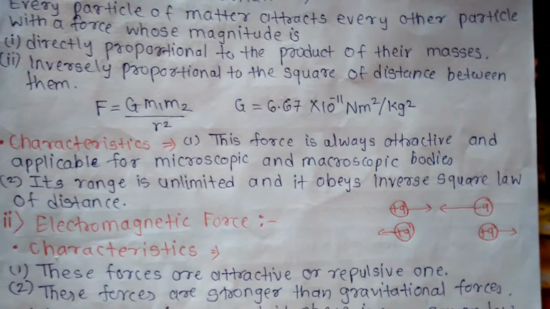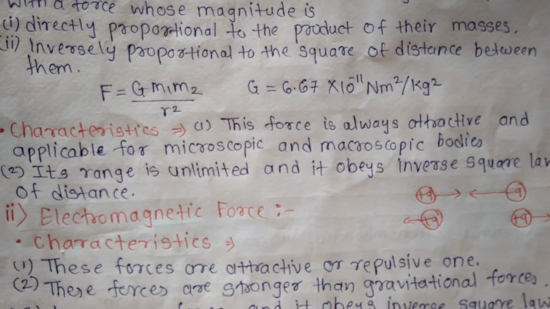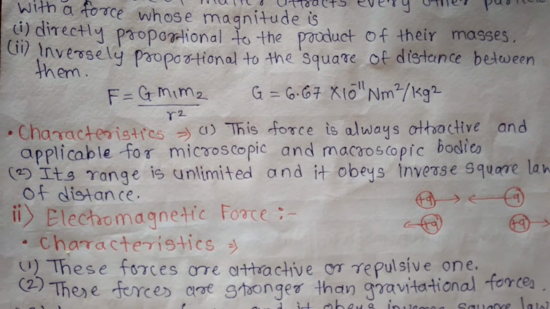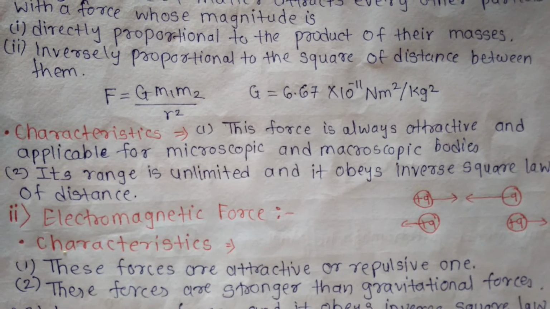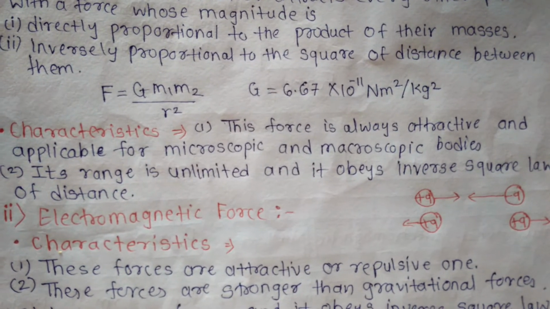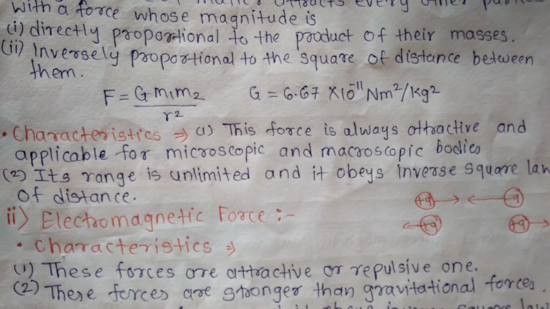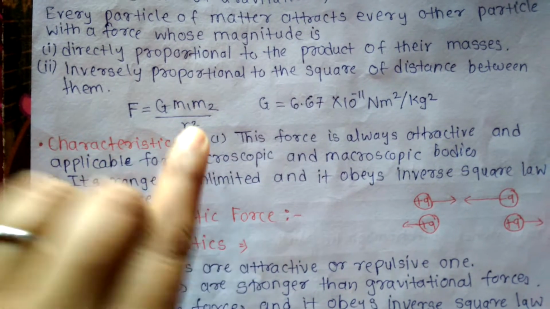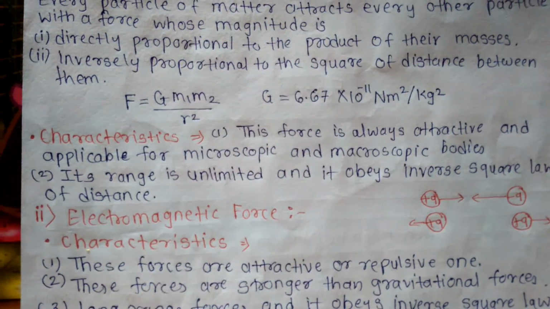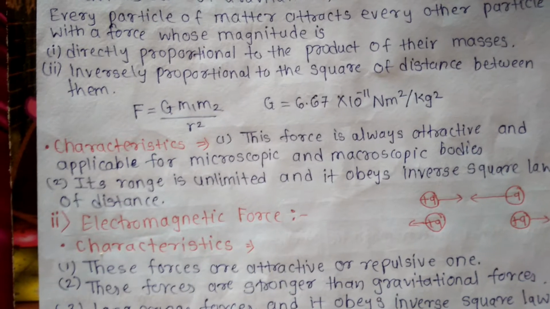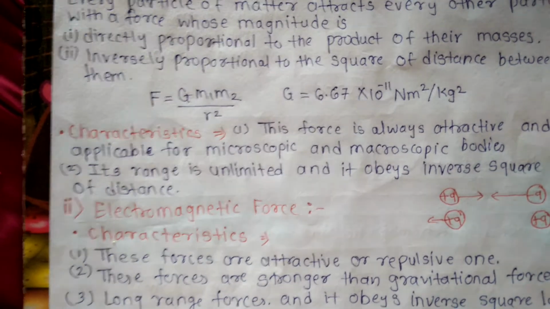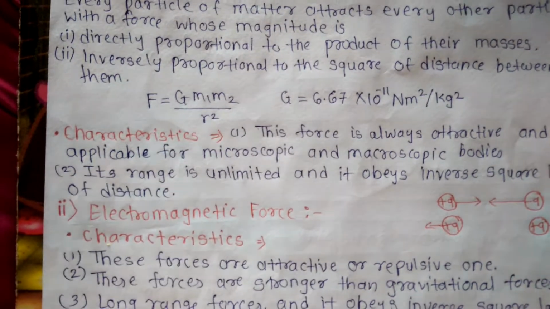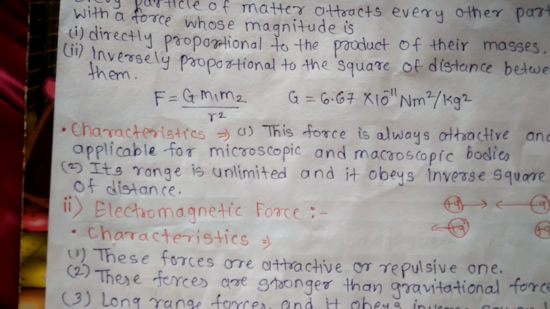Now the characteristics are given. First of all, this is an attractive force, which is always attractive and applicable for microscopic and macroscopic bodies also. Its range is unlimited and it obeys the inverse square law of distance. An example for this force is the motion of the moon and artificial satellites around the earth, and the motion of planets around the sun, which is due to gravitational force of attraction.